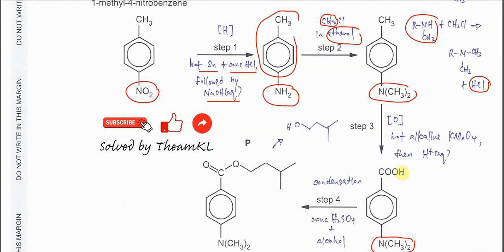In order to oxidize this methyl group, we need to use hot alkaline KMnO4, then followed by H+. Followed by H+ is just to do the so-called acidification, to let the carboxylate form back the carboxylic acid, right? So you just follow this.